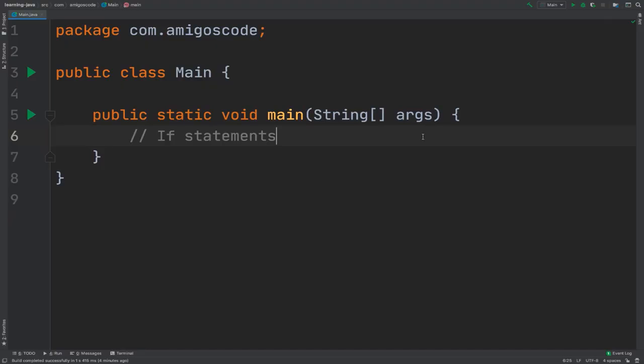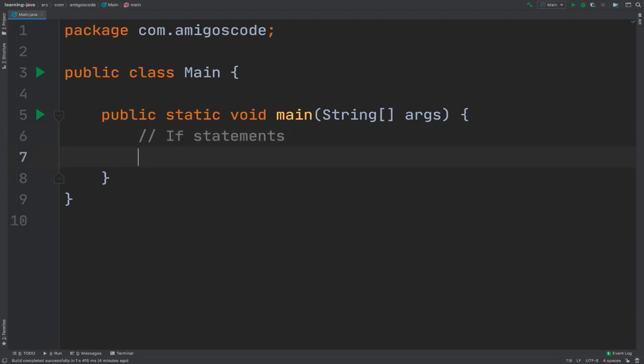Right, let's learn about if statements. So if statements allow you to execute certain sections of your code depending on the result of your Boolean expressions. So let's create a variable. So let me simply say int age equals to 17.